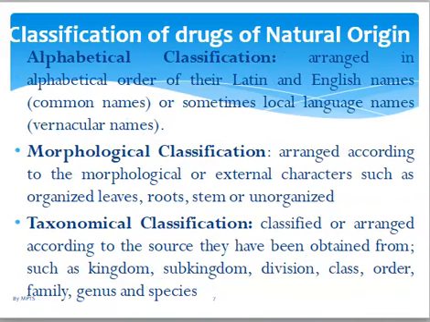Now, what are the classifications of drugs? How do we classify them? Alphabetical classification, this one we know. We can use Latin names, English names, or even local language names. We have morphological classification, arranged based on the morphological structure. Here we have organized and unorganized. We have to know the advantages and disadvantages of each. Taxonomical classification, because here drugs are arranged according to taxa: kingdom, subkingdom. Each one has an advantage and a disadvantage.